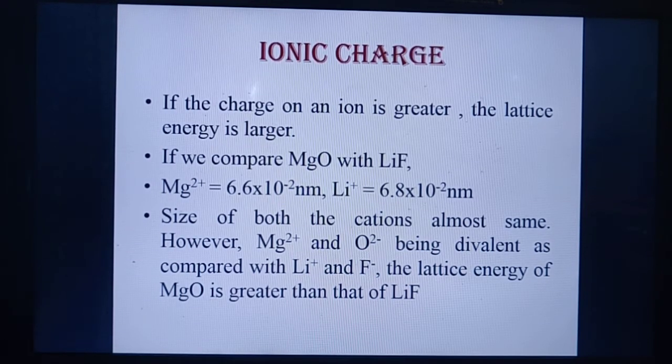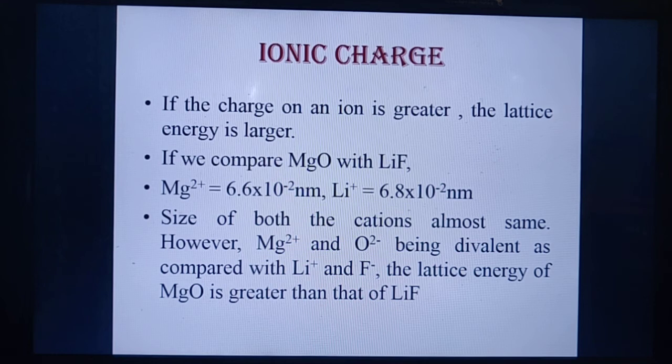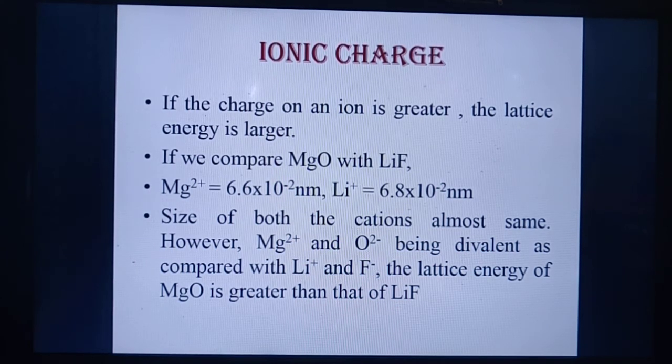Divalent means they have valency 2, meaning the charge on magnesium is +2 and the charge on oxide is -2. As compared to that, in lithium fluoride, lithium has +1 charge and fluoride has -1 charge.